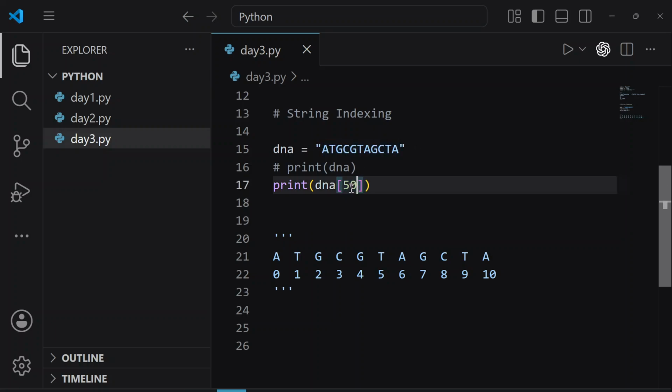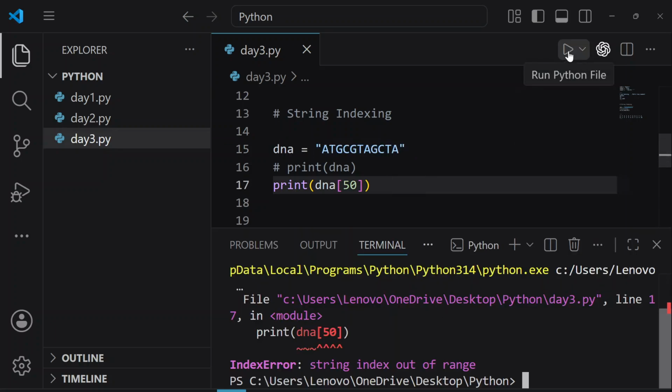If I write 50 here, what am I doing? I just gave the index number 50. So does this index number 50 exist inside this string? Do we have any position, the position number 50? Right. Very good, Sai. Very good, Parth. Very good, Sayali. We don't have this position number 50 inside this string. So what are we going to see? We are going to see an error. Now, it's very important that you learn how to read an error because the error tells you what is wrong.